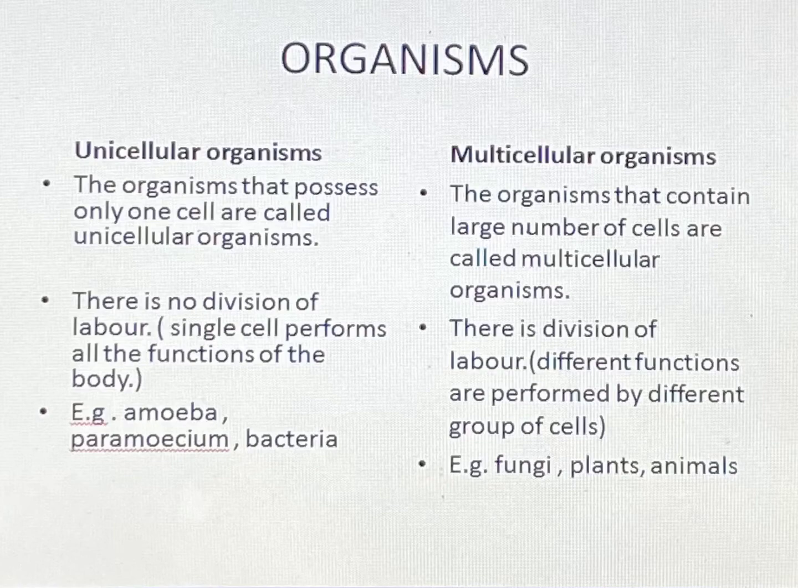But in multicellular organisms, a large number of cells are present. So different functions are performed by different groups of cells. So there is division of labor in multicellular organisms. Examples of unicellular organisms are amoeba, paramecium, bacteria, etc. And examples of multicellular organisms are fungi, plants, animals, human beings, etc.